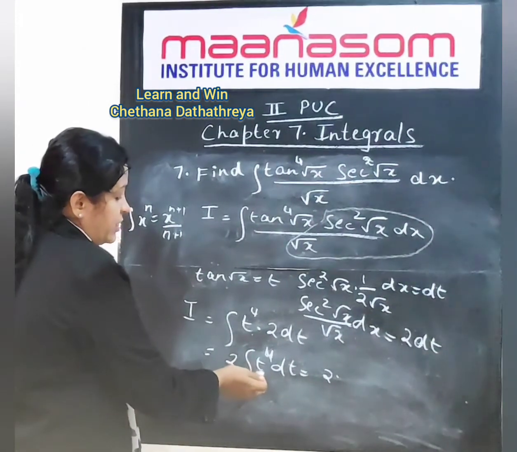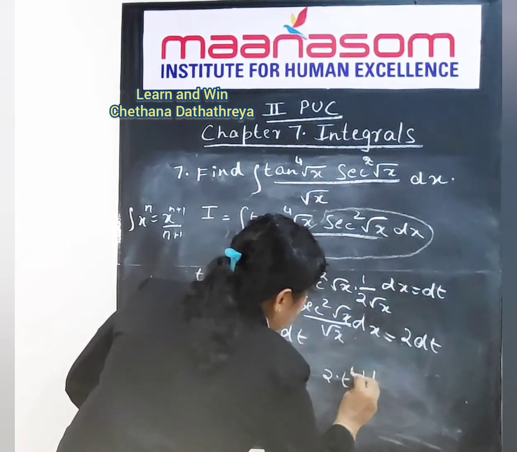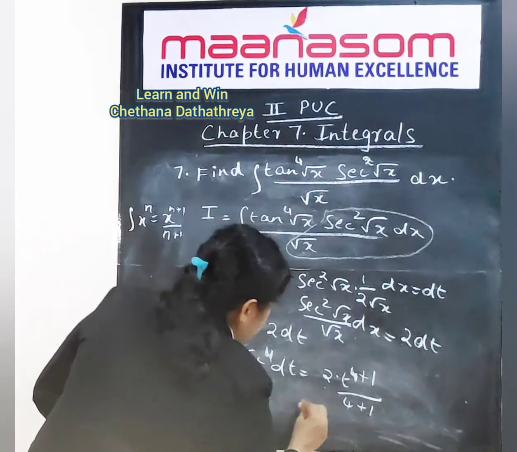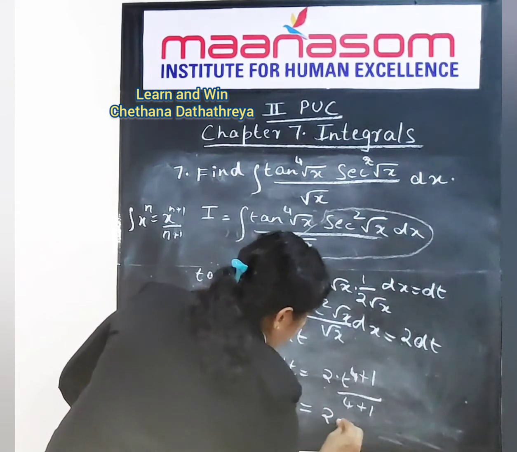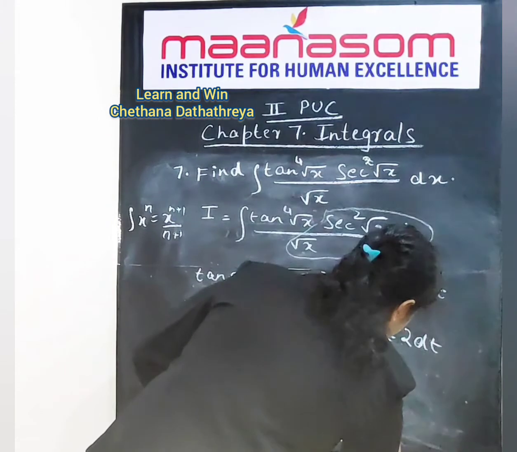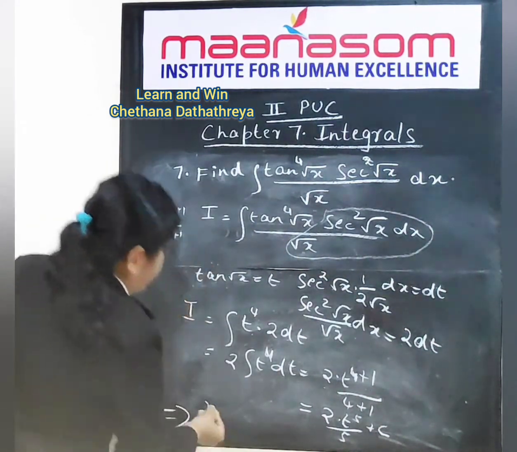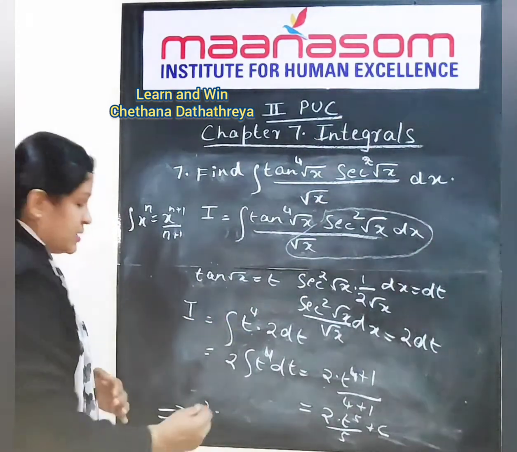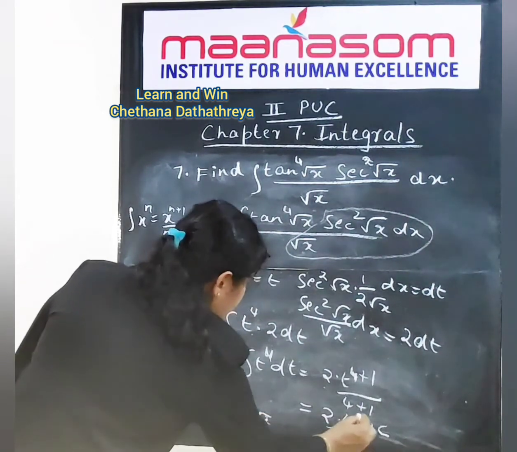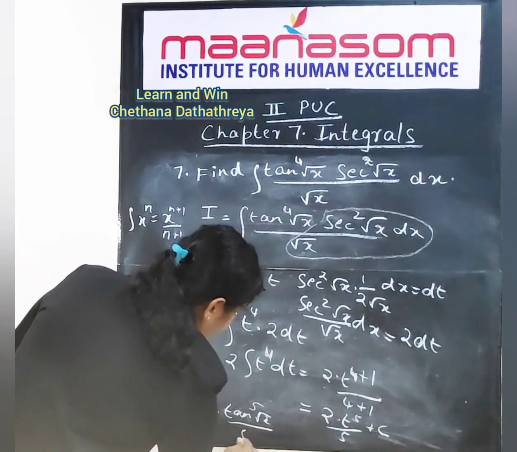So you can write this as t to the power of 4 plus 1 divided by 4 plus 1. So this will be equal to 2 into t to the power of 5 divided by 5 plus c. So what is t? T is tan root x. So this will be tan to the power of 5 root x divided by 5 plus c.